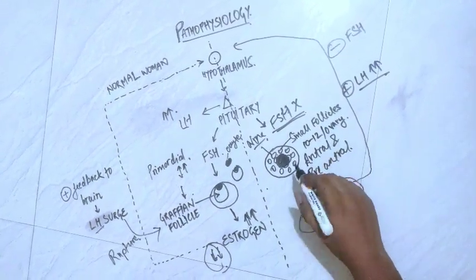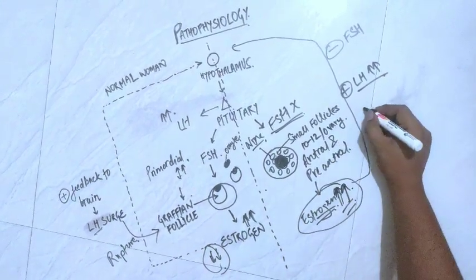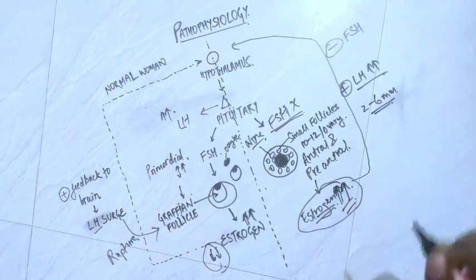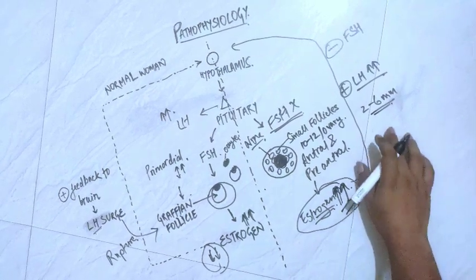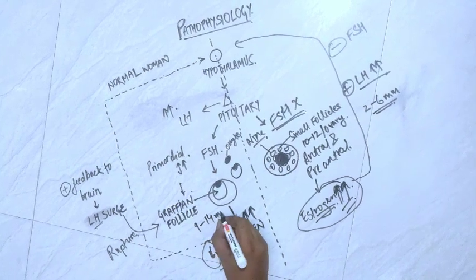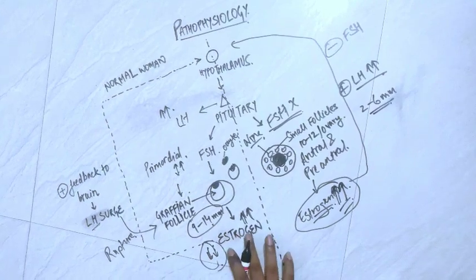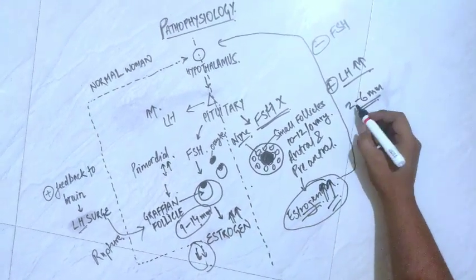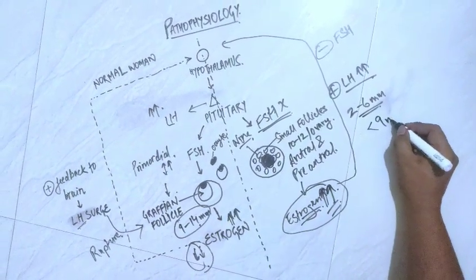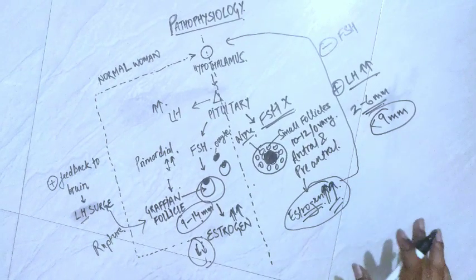But we have to know one fact, that these follicles are around 2 to 6 millimeter in size, which means that this size is very low, as the Graafian follicle is about 9 to 14 millimeter, which is general size of the follicle required for the rupture of the follicle. But we can see that size of these small follicles is less than 9 millimeter, so they will not be able to rupture, and so there is no rupture of the follicle.